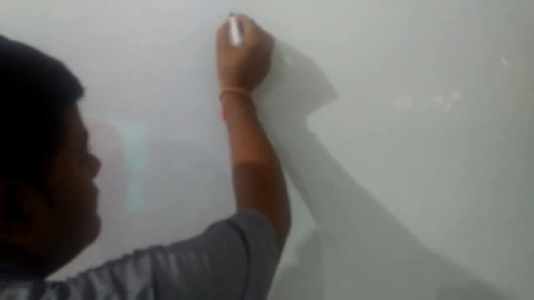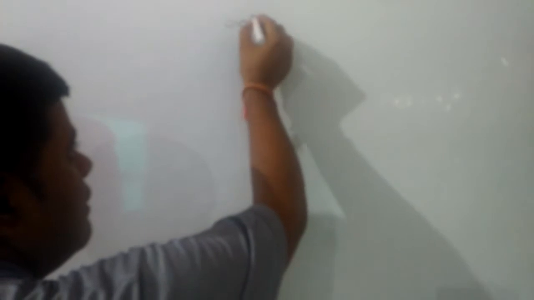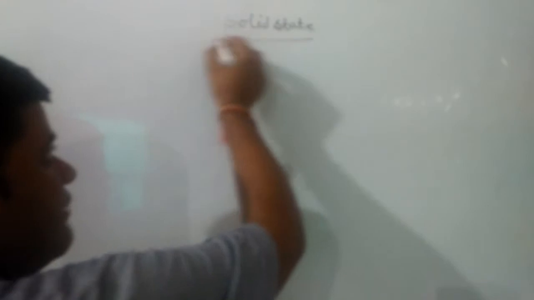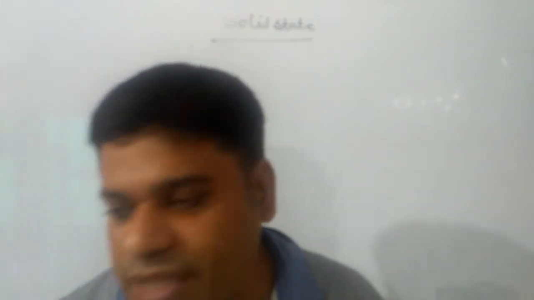Today we are going to start a new chapter, and the name of that chapter is solid state. It is a very important topic for class 12th. So first of all, we have to know what is matter, and physically how many types matter can be of. Matter is something which occupies space and has mass. Everything around us is matter.